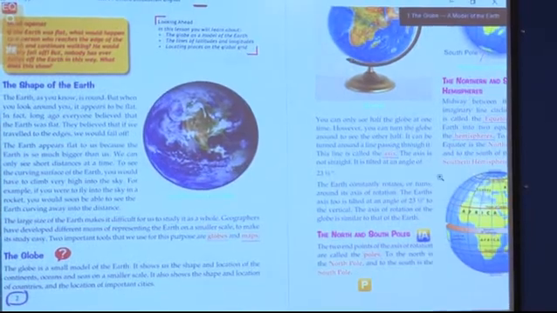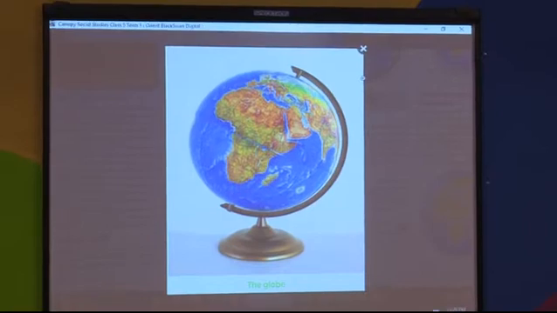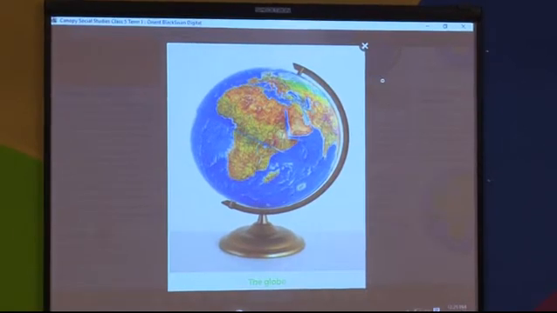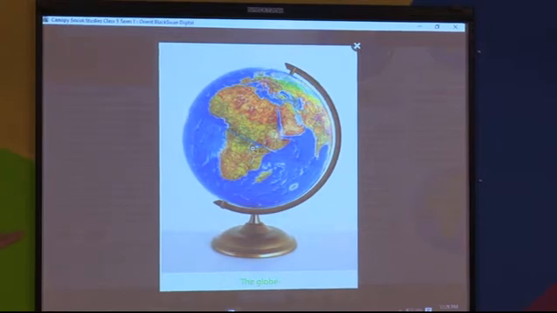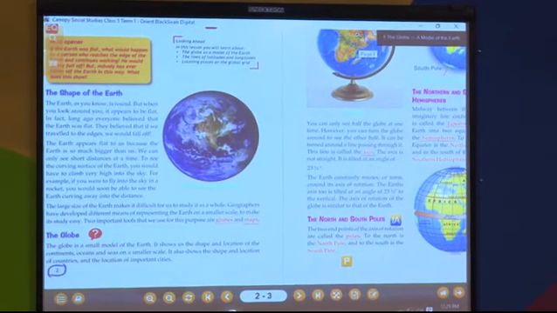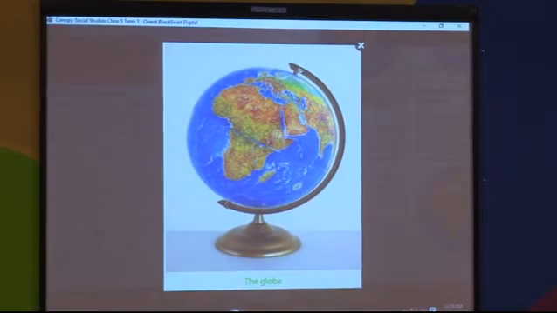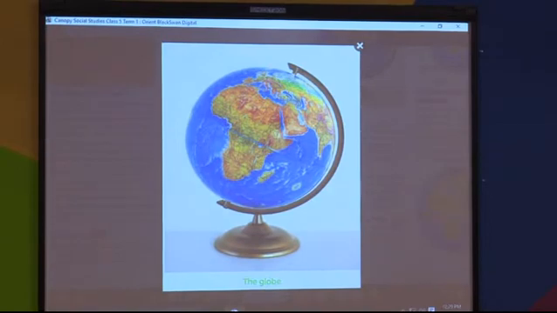Now, as we can see, you can see only one part of the globe here. You can't see the back side of the globe. So to see the back side, you just have to rotate it. Now as you rotate the globe, can you see this?